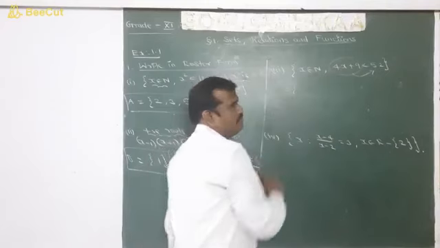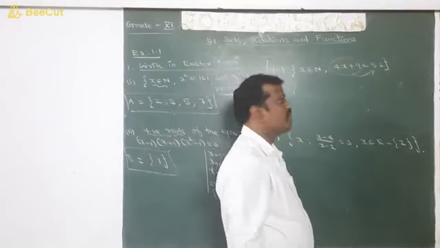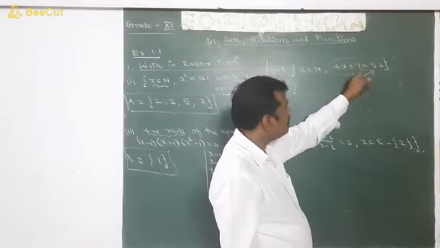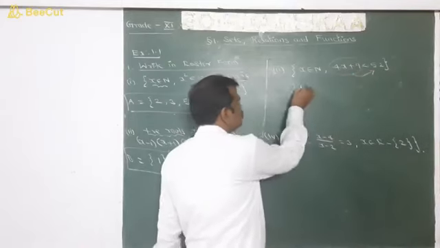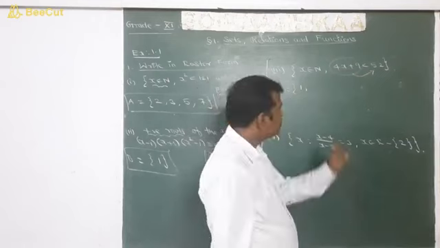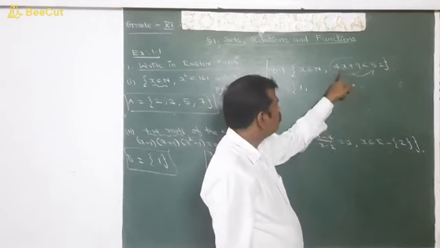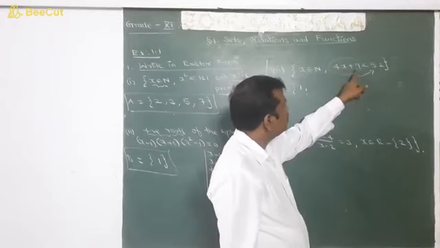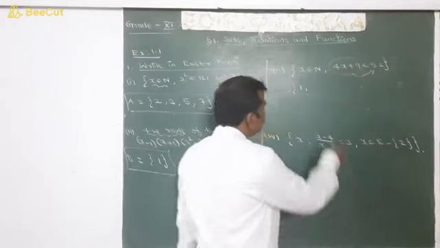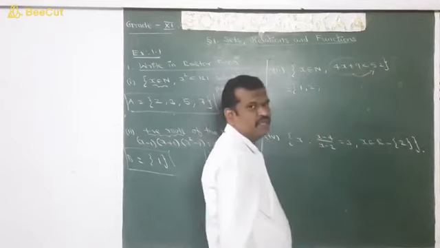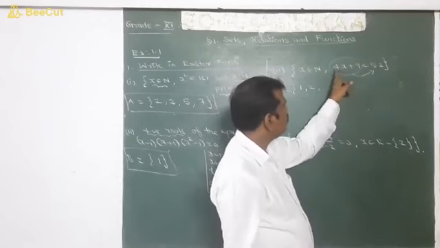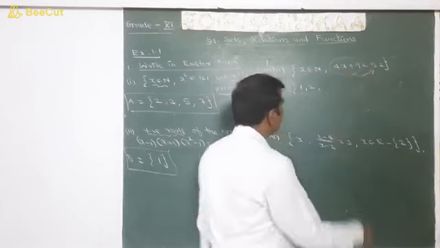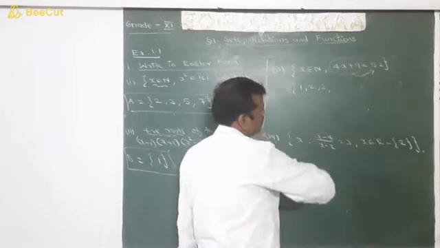Right, we will start from the first natural number, which is 1. So we can put 1 here. 4 plus 9 is 13, which is less than 52. So 1 will come. Next we can take 2. 2 fours are 8. 8 plus 9 is 17, which is less than 52. Therefore 2 also comes. Next we will have 3. 3 fours are 12. 12 plus 9 is 21, which is less than 52. Therefore 3 also will come.